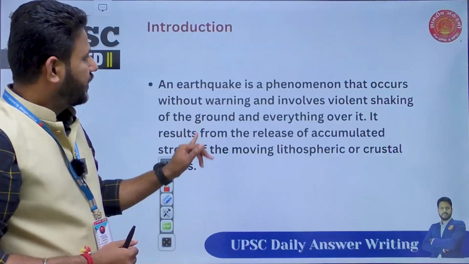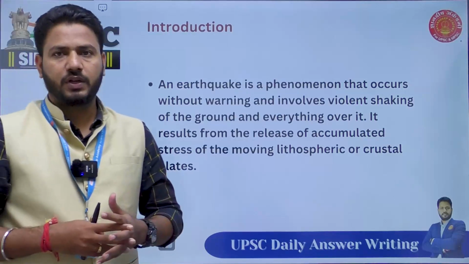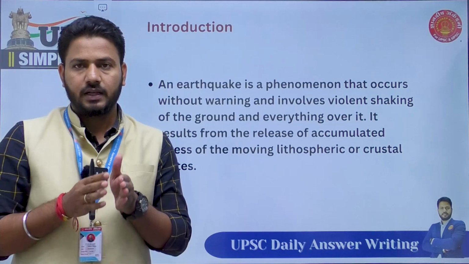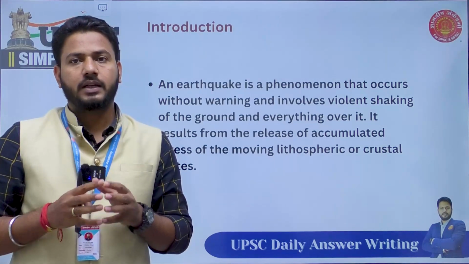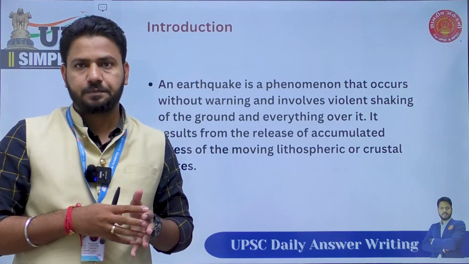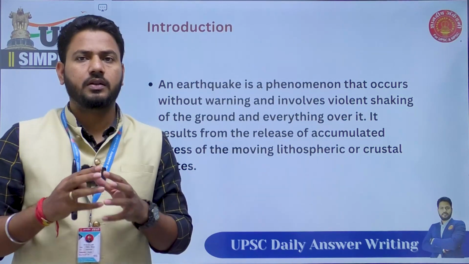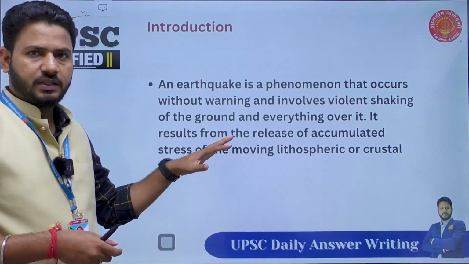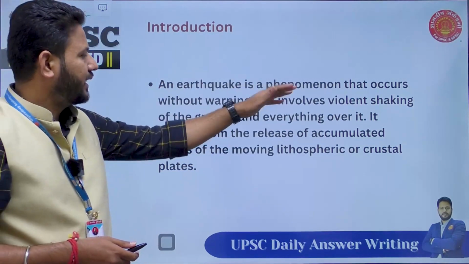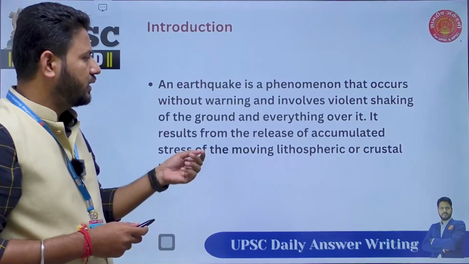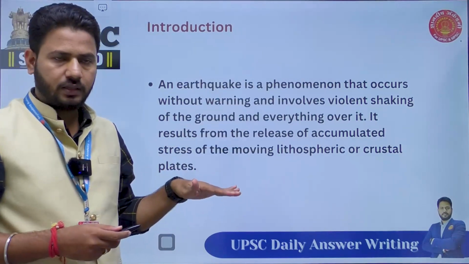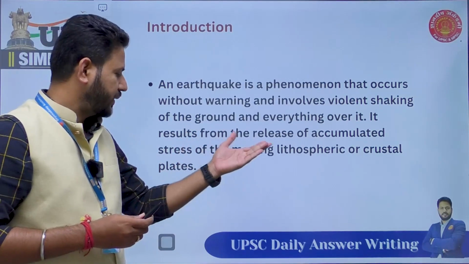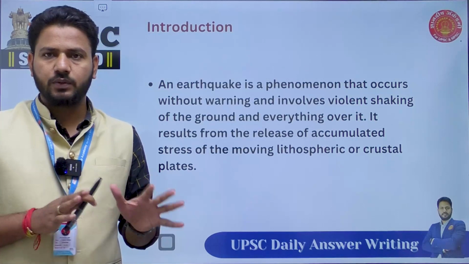Okay. Now, in the introduction, because the locus here is earthquake, we'll briefly explain what earthquake is. Now, don't write earthquake in a geographic perspective. In very general terms, you can start your answer by writing what an earthquake is. For example, I have on purpose given this completely. Earthquake is a phenomena that occurs without warning and involves violent shaking of the ground and everything over it. It results from the release of accumulated stress from lithospheric or crustal plates. So this is how you can write.